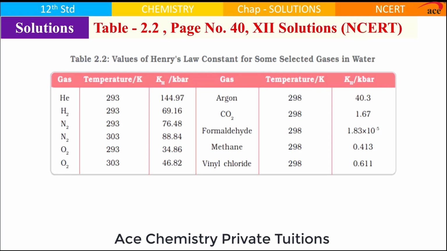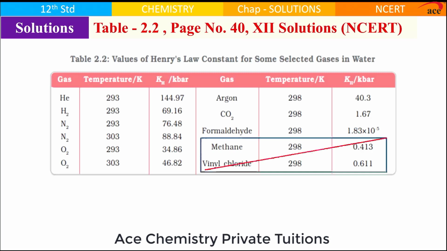In this entire table, if you observe the data for methane and vinyl chloride and you compare this data with carbon dioxide, it clearly indicates this data is wrong. So, the data of methane and vinyl chloride is absolutely wrong because it shows they are more soluble than carbon dioxide. In real practice, methane and vinyl chloride are sparingly soluble in water.